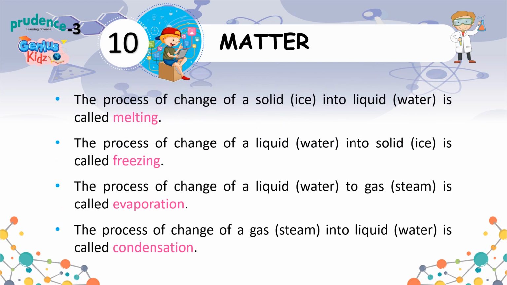The process of change of a solid, ice, into liquid, water, is called melting. The process of change of a liquid, water, into solid, ice, is called freezing. The process of change of a liquid, water, to gas, steam, is called evaporation. The process of change of a gas, steam, into liquid, water, is called condensation.